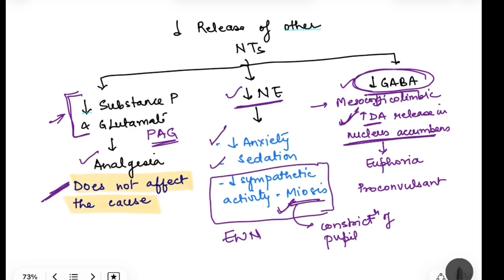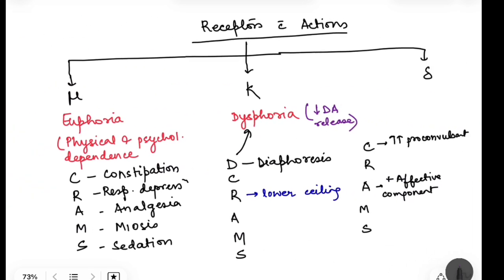This leads to a condition which is euphoria. That means there will be an extreme pleasurable feeling which the person is going to feel, that is euphoria. Okay, but because of decrease in GABA activity, this is also pro-convulsant. That means it is increasing the chances of seizures. Okay, now